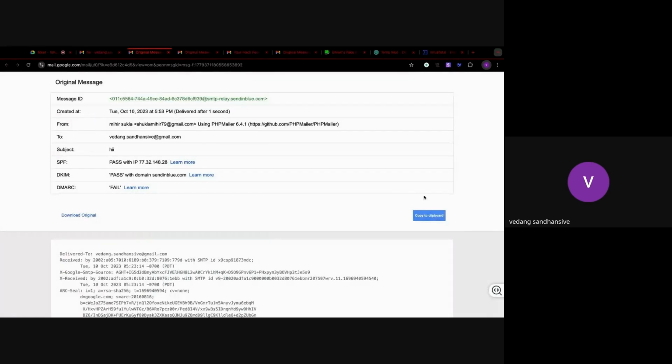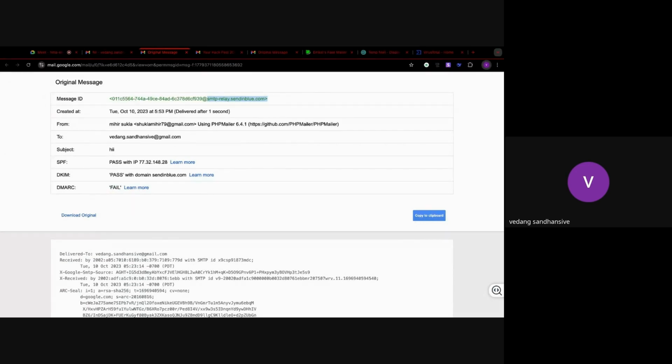After clicking on show original, you can easily see this. There are three bodyguards of Gmail, okay? Understanding these three bodyguards: SPF, DKIM, and DMARC. We can see that DKIM and SPF have passed, but DMARC has failed. This is the one place where you can understand that this mail is not coming from the verified source. We can understand here that something is wrong in the backend.